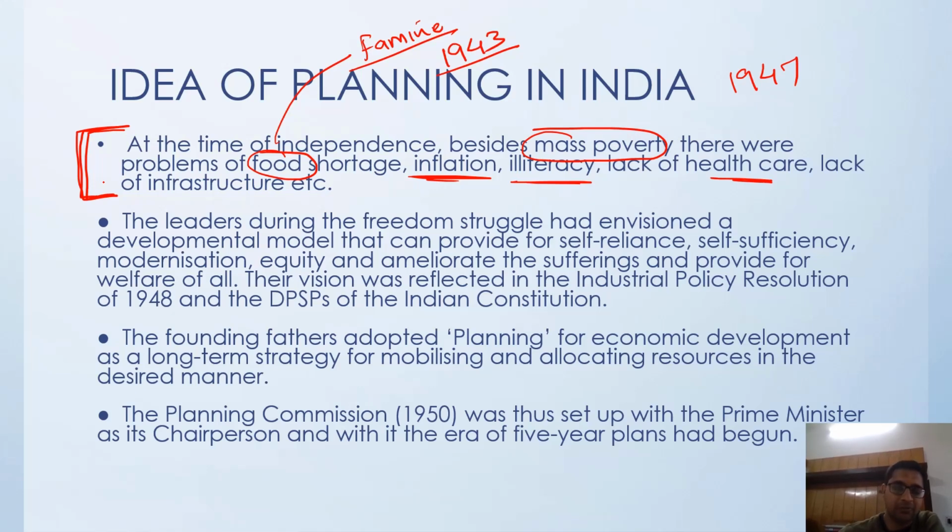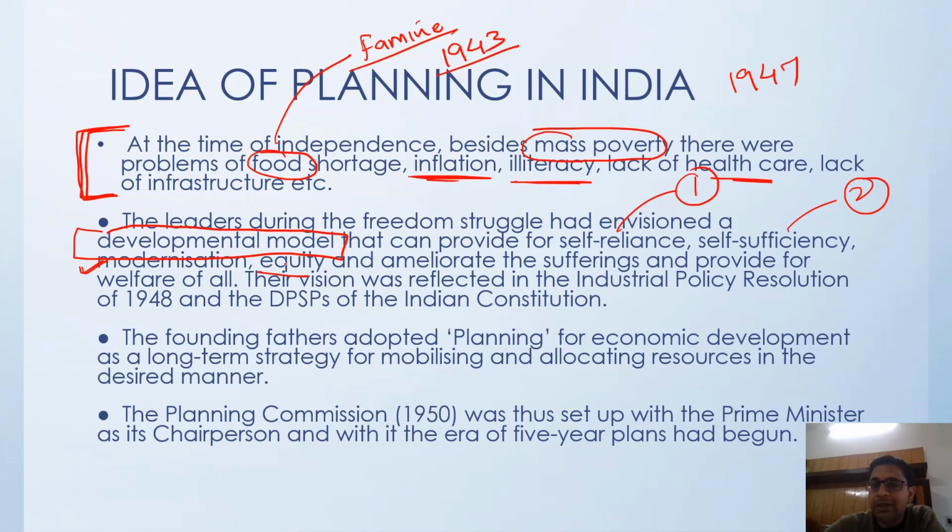All these things we got as a gift from the Britishers. I say gift, but that is an irony, because when they left India, they left it with mass poverty, food shortages, high inflation and illiteracy. During that time, the freedom struggle leaders, those who struggled for our freedom, came up with a developmental model. They said we will make a proper development model for our own country, with the main focus on self-reliance, Atmanirbhar in Hindi. Self-sufficiency in our own production units, modernizing our economy, and providing equality.